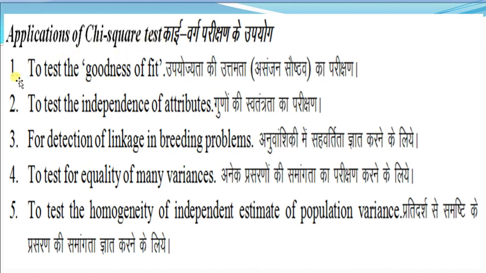Applications of chi-square: to test the goodness of fit, to test the independence of attributes, for detection of linkage in breeding problems, to test for equality of many variances, and to test the homogeneity of independent estimates of population variances.